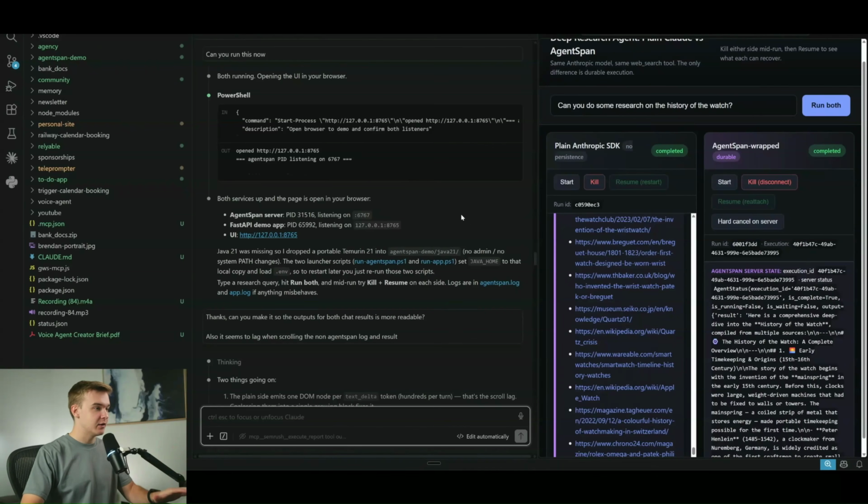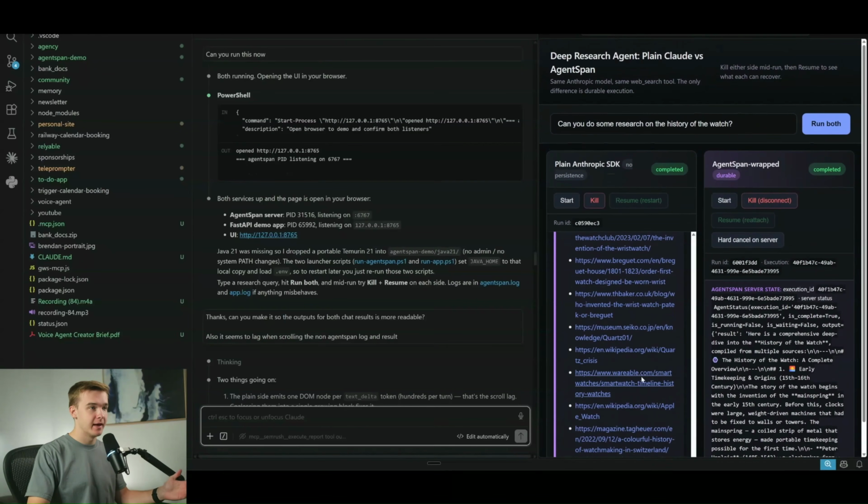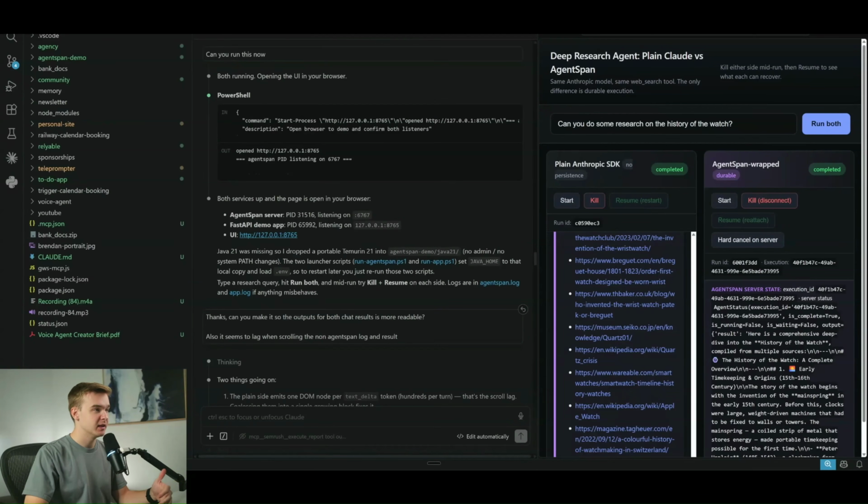Once that happened, it was now all booted up. You can see here, it just told me to install a new version of Java, which it installed itself. Then we could open this up and it was pretty much running and good to go. At this point, some of the chats were a little bit hard to read. So I just told it to update some of the readability. Nothing to do with Agent Span specifically or the agents themselves. This is just something about the application.